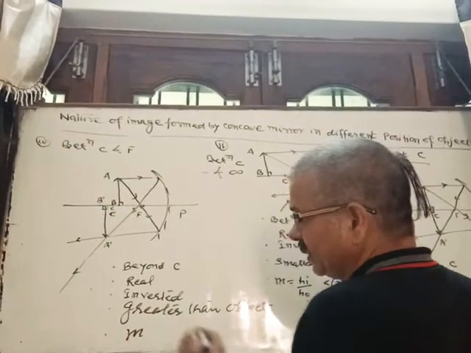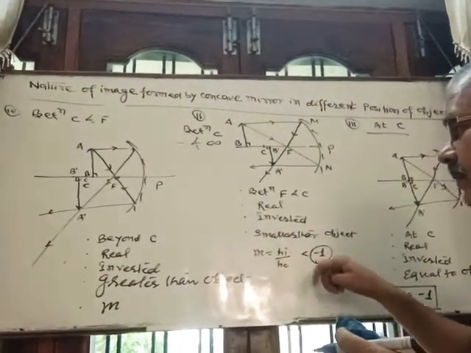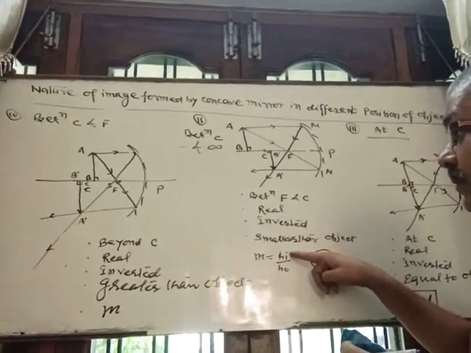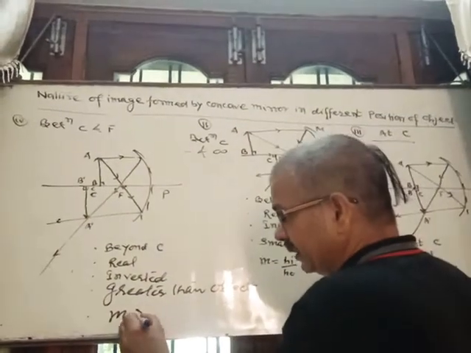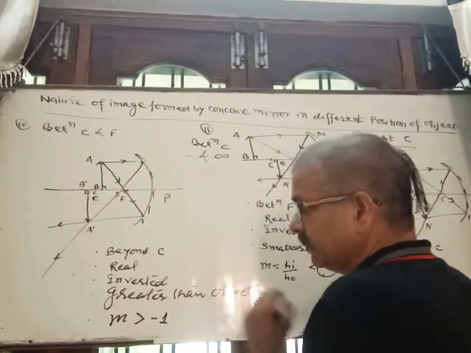And magnification, see here, height of image by height of object. Height of image is negative, but its magnitude is more than height of object. So magnification will be greater than -1.